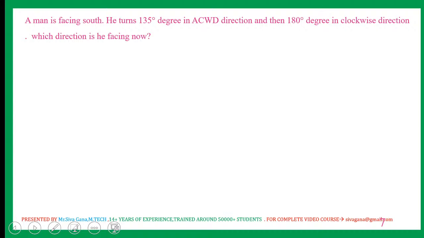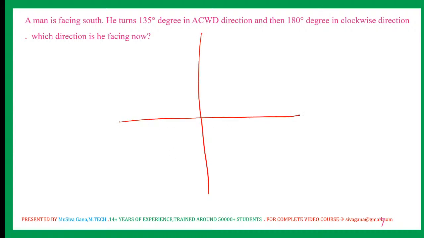Next, a man is facing south. I'm drawing the diagram you require for every question. What is that diagram? North, south, east and west. This basic diagram is required. After drawing the basic diagram, a man is facing south.